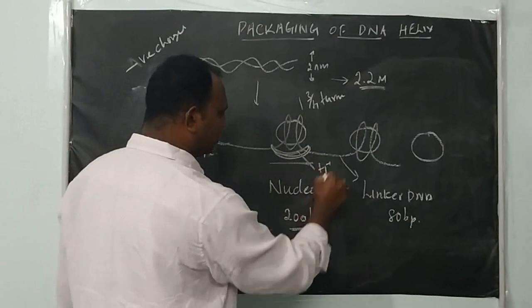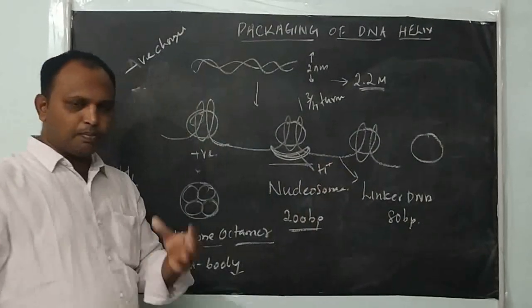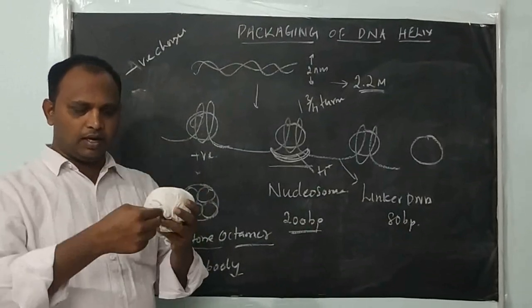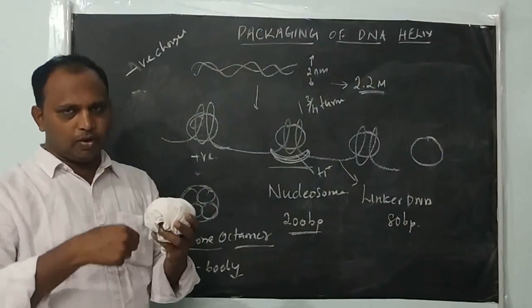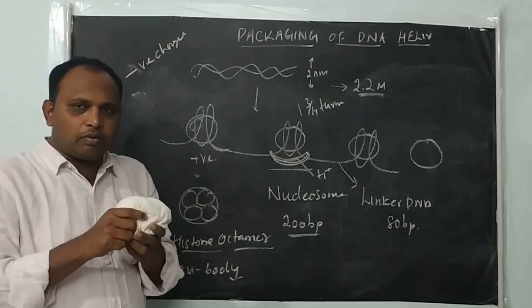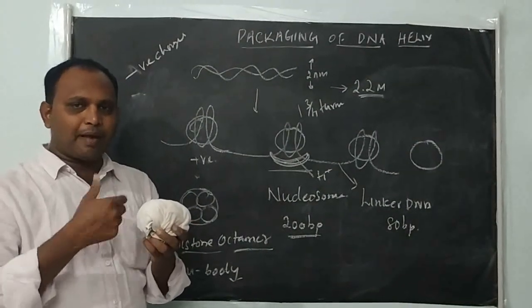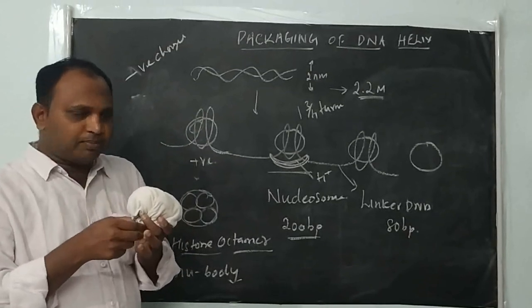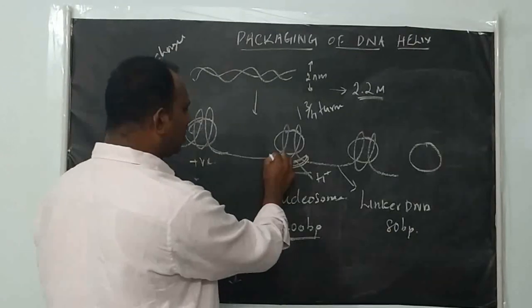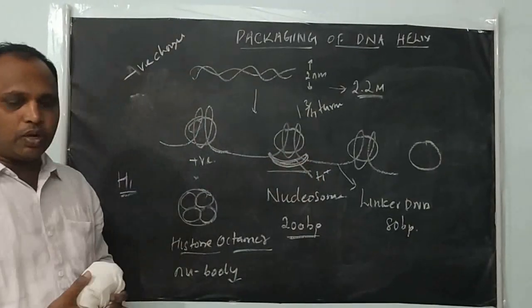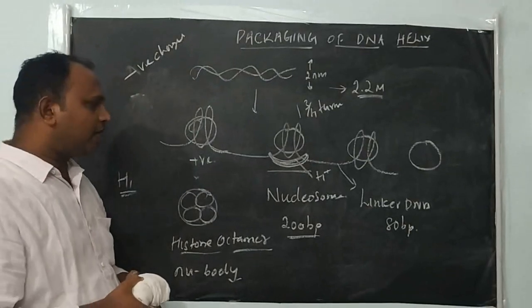Suppose there is one ball and I am wrapping some thread around that ball. If you leave it as such, it will come out and unwrap. So to keep the wrapped thread together, we put some pin or clip. Similarly, H1 goes and binds and holds the wrapped DNA around the histone octamer. That is the role of the H1 protein.